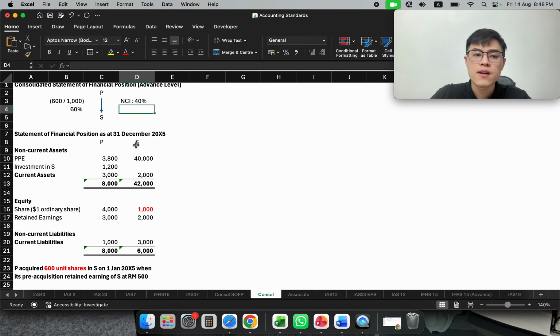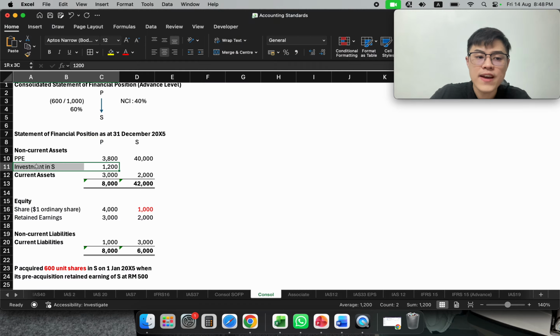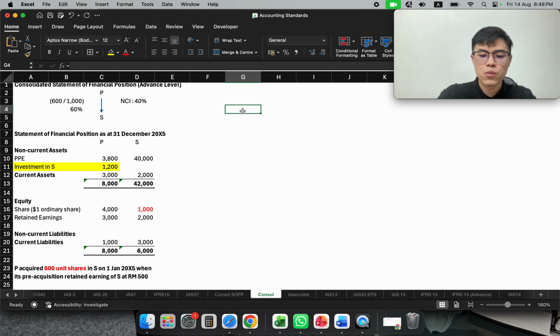In P's financial statement, you invested 1,002, meaning you paid 1,002 to buy over 60% of the shares of S. So in the initial recognition of the consolidation, the first very important step is goodwill. We need to calculate goodwill.